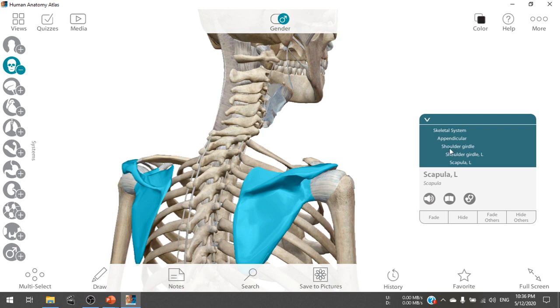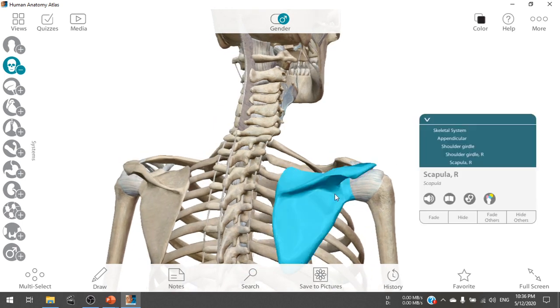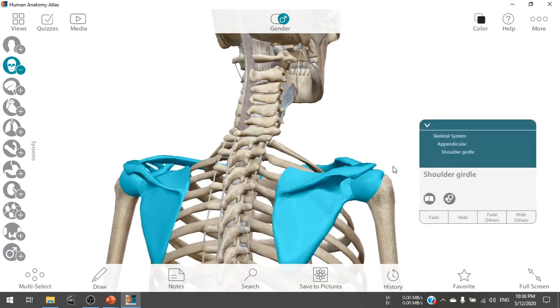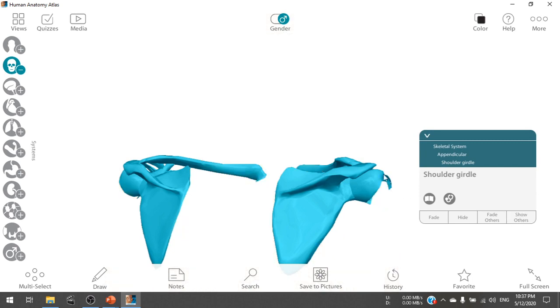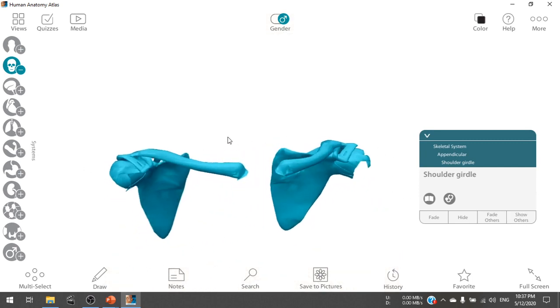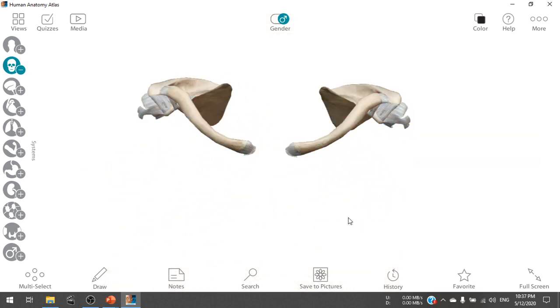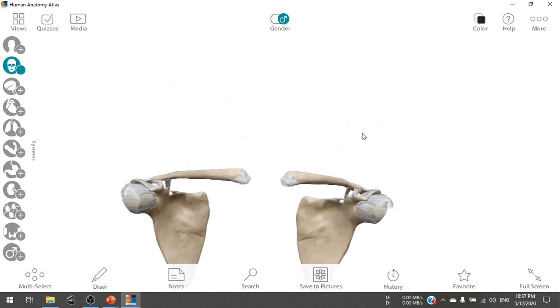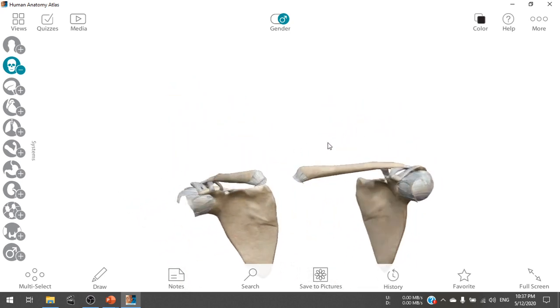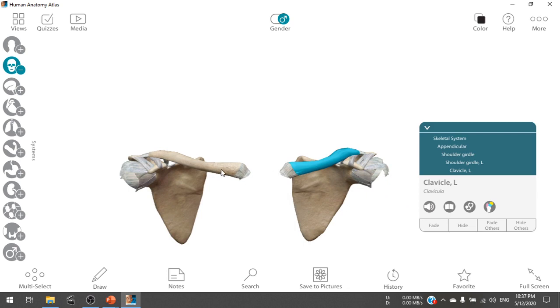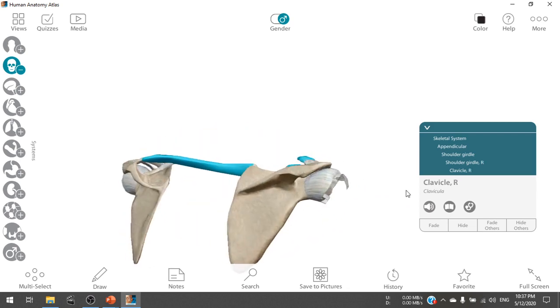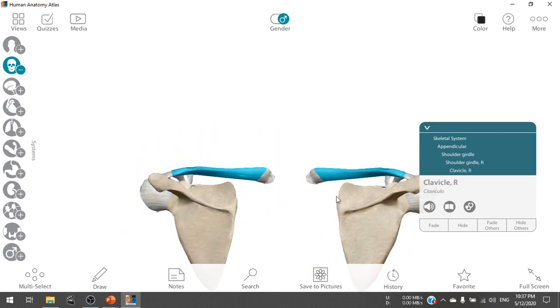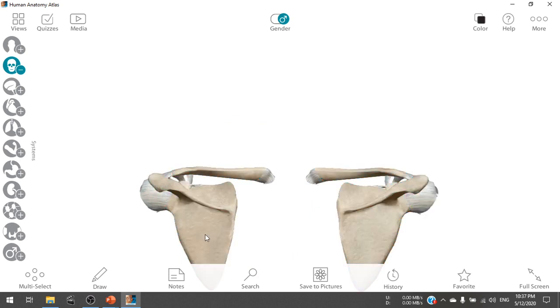So now we will only see the shoulder girdle, or hide others. Here we see the front two bones present in the shoulder of your skeletal system. These two are clavicles, and the backward two are called the scapulae.